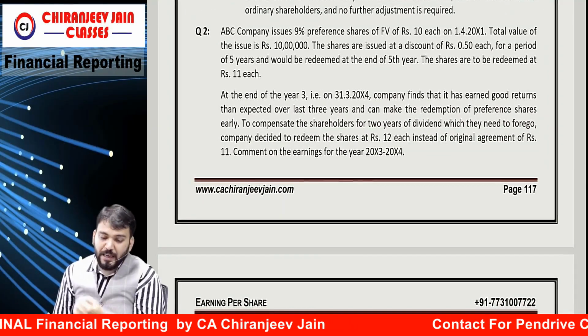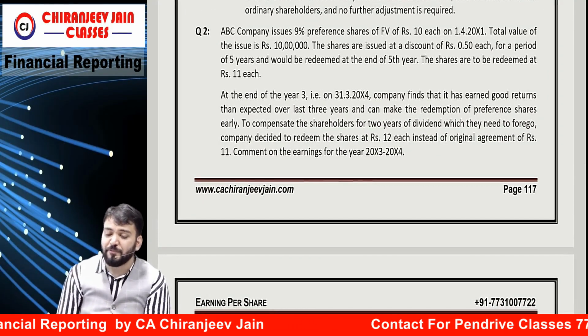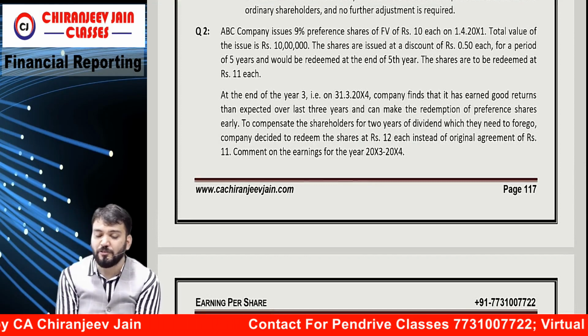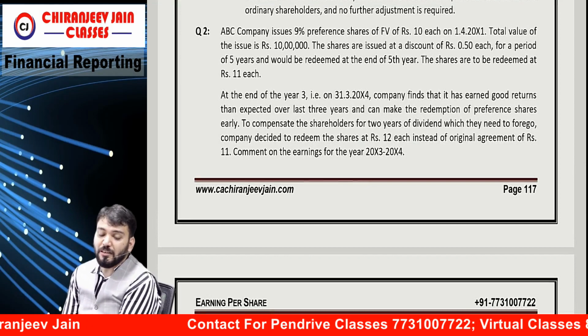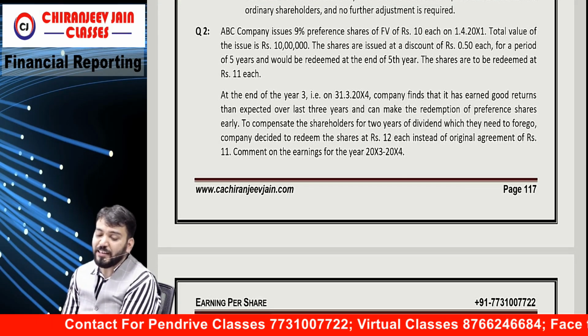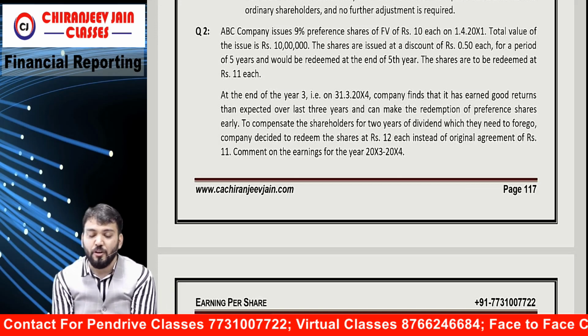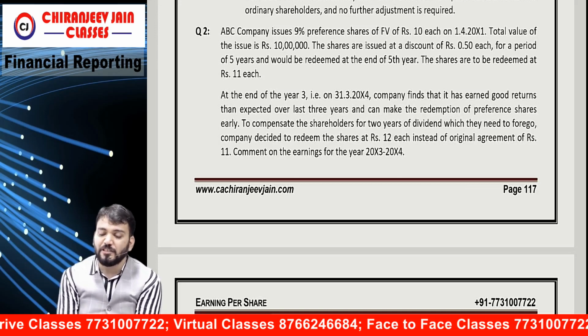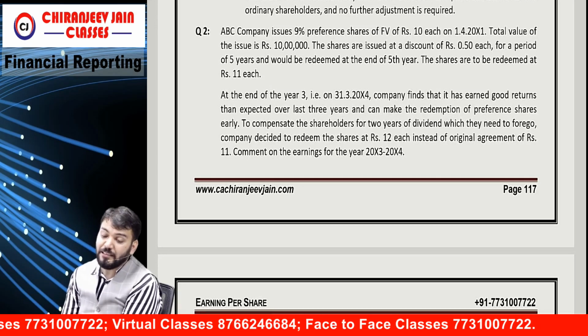Question number 2. ABC company issued 9% preference shares of face value rupees 10 each on 1/4/2001. Total value was 110 lakh. The shares were issued at a discount of 0.5 each for a period of 5 years and will be redeemed at the end of the 5th year, at 11 each.